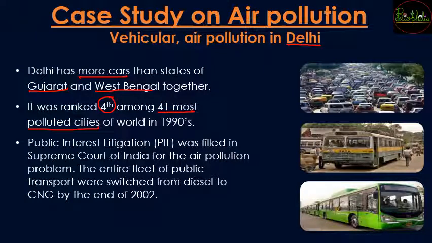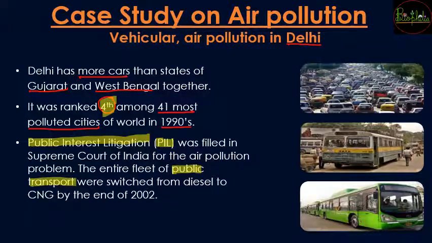And this ranking was given in the 1990s, and that was not a very happy sign for Delhi because it was ranked fourth for the most polluted cities. अब ये खुश होने की बात नहीं है. People had to work to reduce the pollution and cut off their name from the most polluted cities. So what was the action taken against this? A public interest litigation was filed in the Supreme Court of India for the air pollution problem, and because of this PIL, the government of Delhi had to change the entire fleet of public transport.